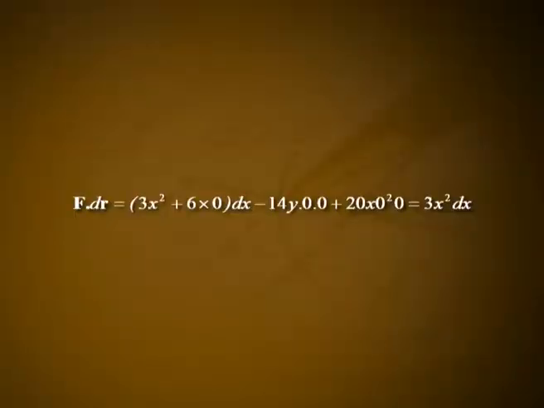Equation number 6. Along straight line C1 from (0,0,0) to (1,0,0), x varies from 0 to 1, y equal to 0 and z equal to 0 implies dy equal to 0, dz equal to 0. Thus, using equation number 6, we obtain F·dr equal to (3x² + 6·0)dx − 14y·0 + 20x·0²·0, which is equal to 3x² dx. Hence, we obtain the following. Therefore, integral over C1 F·dr equal to integral x equal to 0 to 1 of 3x² dx, which is equal to [x³] from 0 to 1, which is equal to 1.